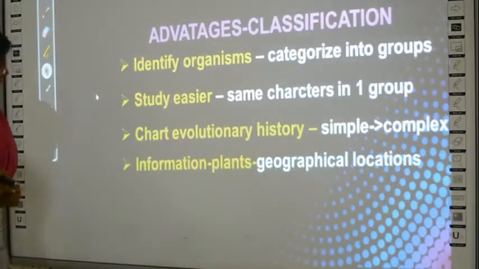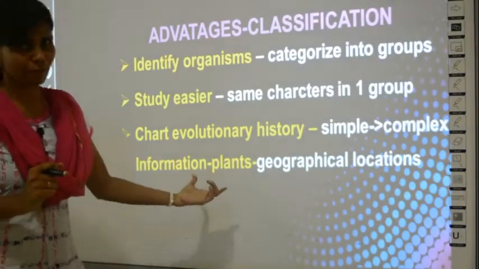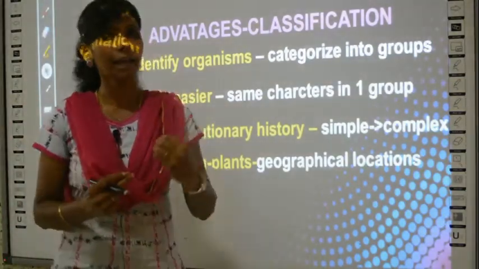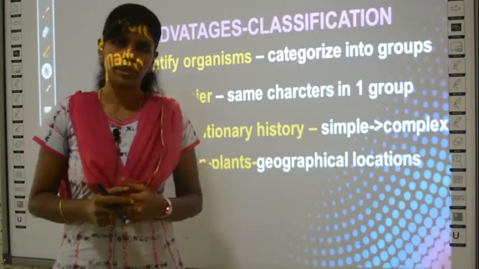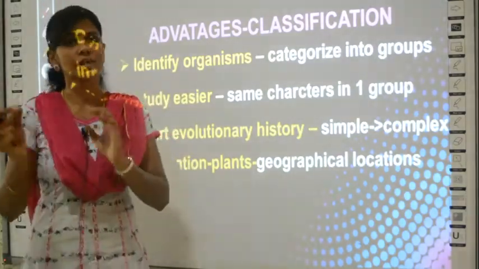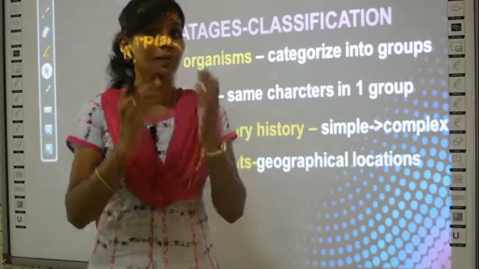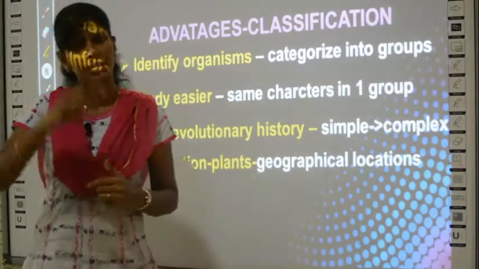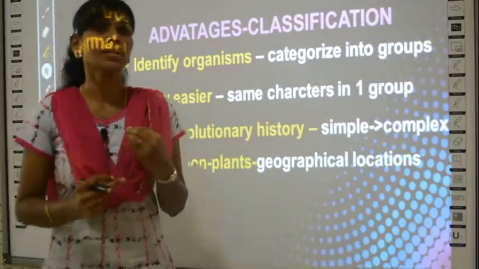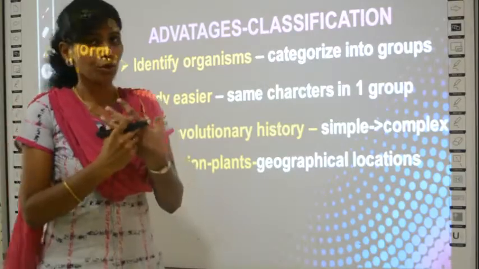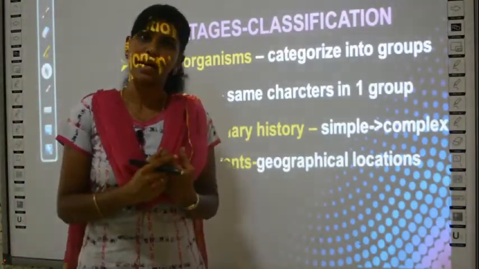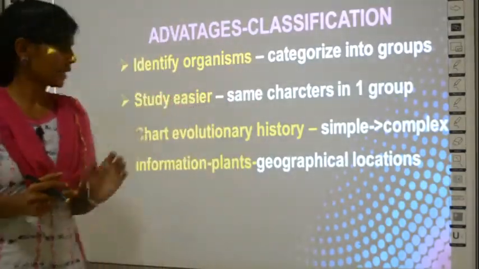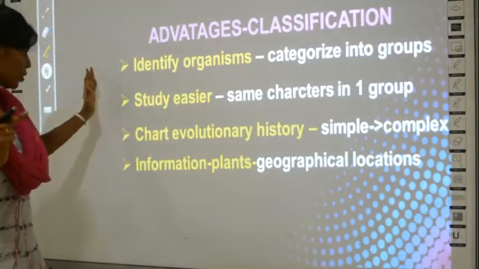The next property is about the information of plants you can get. Some properties of plants will help you know the geographical location. Say for example, the plants present in India will have special properties, whereas the same plant present in another country, maybe in the US, may be of a slightly different color. So, based on studying the properties of plants, you can identify the geographical location of the plants. You can tell where the plant is from based on their properties.